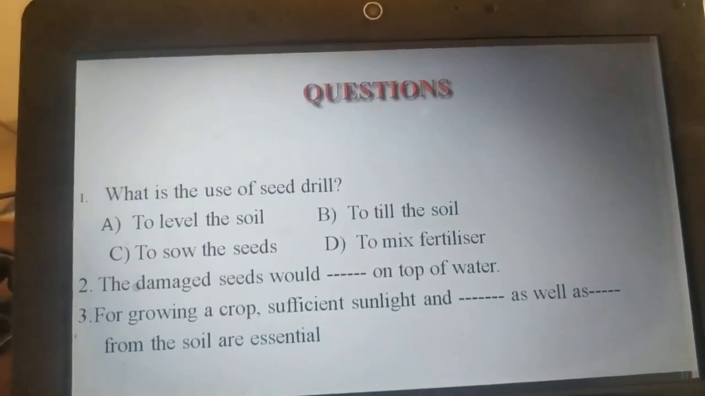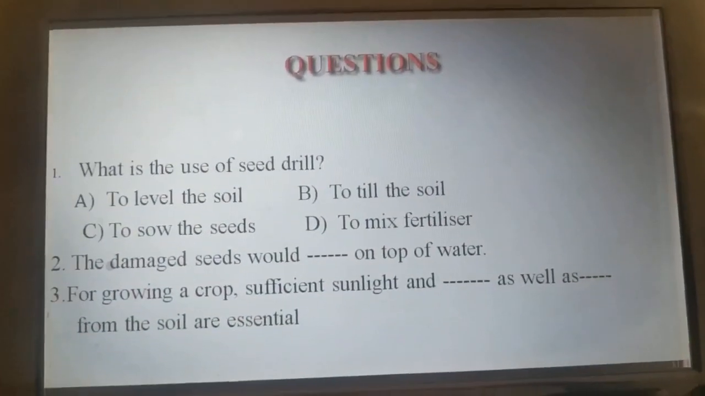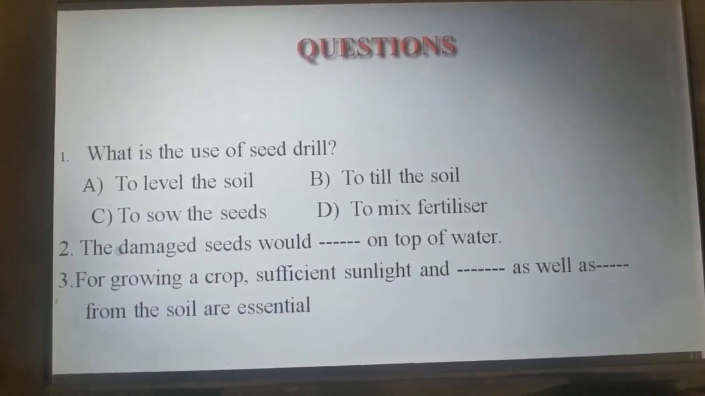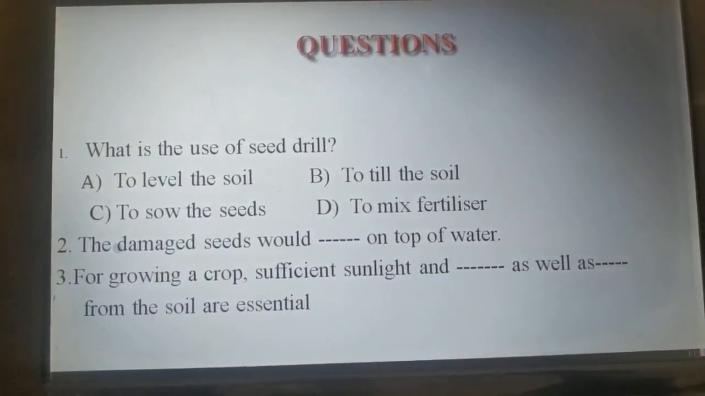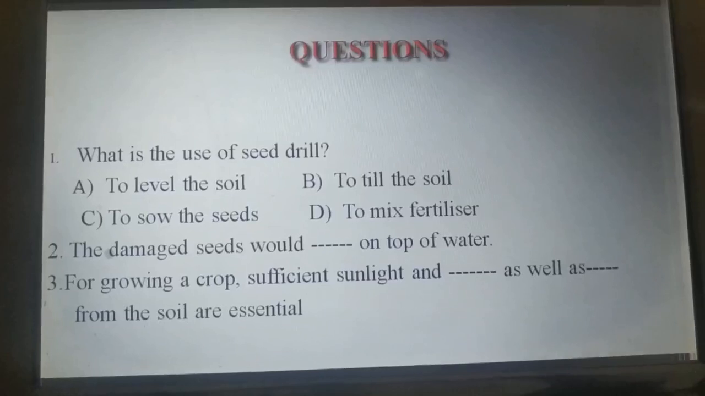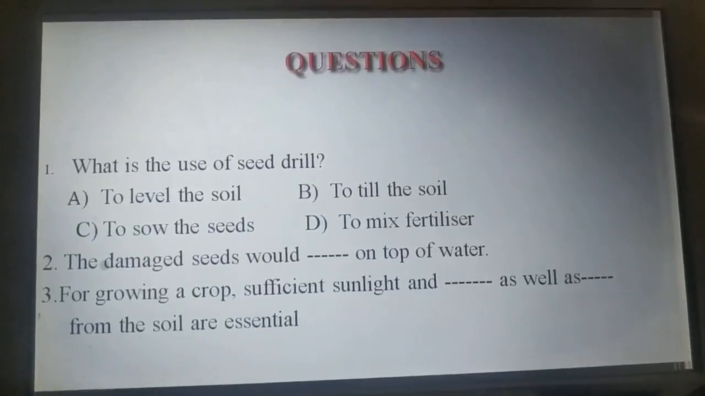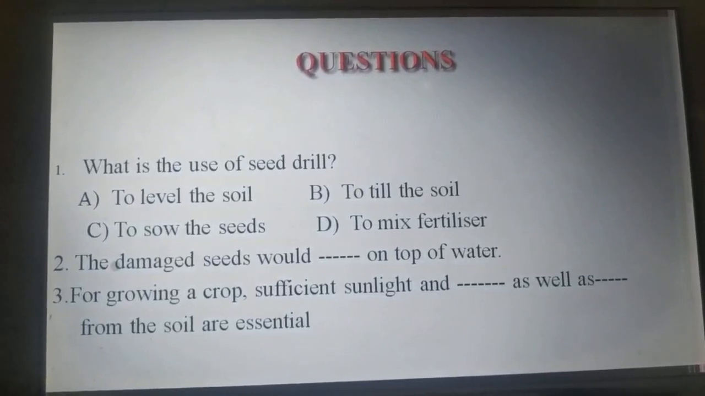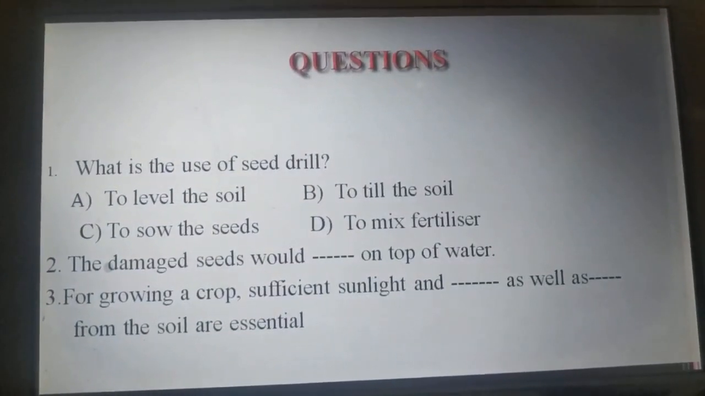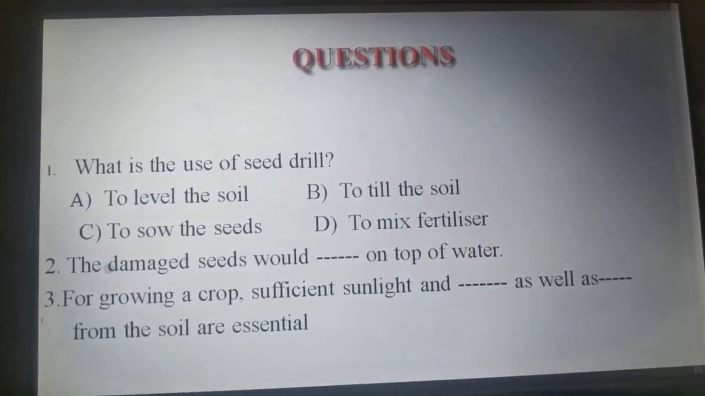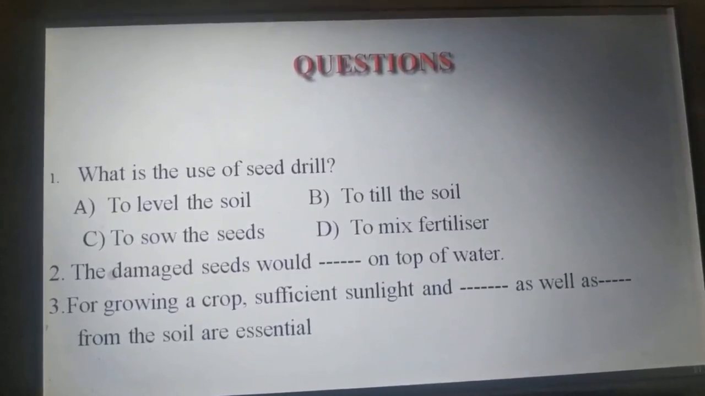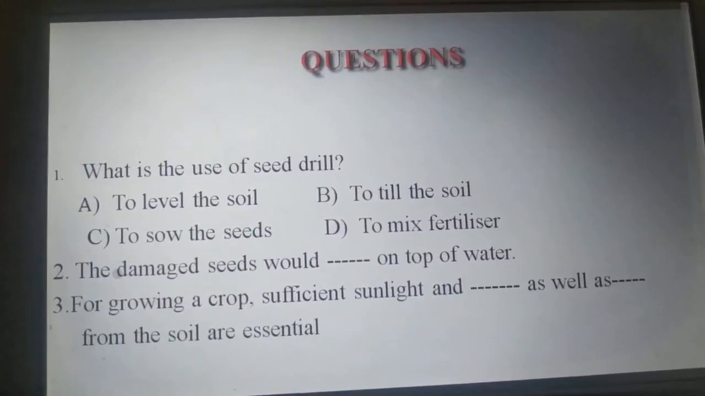There are only 3 questions. What is the use of seed drill? Option A, to level the soil, B, to till the soil, C, to sow the seeds, and D, to mix the fertilizer. Question number 2. The damaged seeds would dash on top of water. 3. For growing a crop, sufficient sunlight and dash as well as dash from the soil are essential.